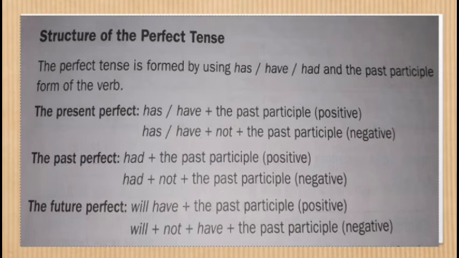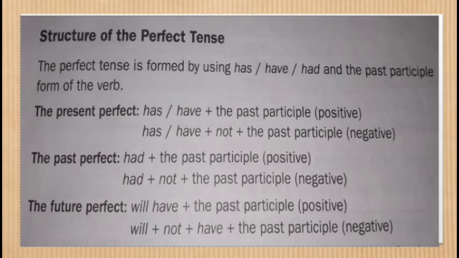Okay, now here we are using the negative verb in between of will and have. Okay, so keep this thing in mind. The example sentence for the future perfect, and that is especially for negative, it can be like that. We will not have finished the chapter by the next week.